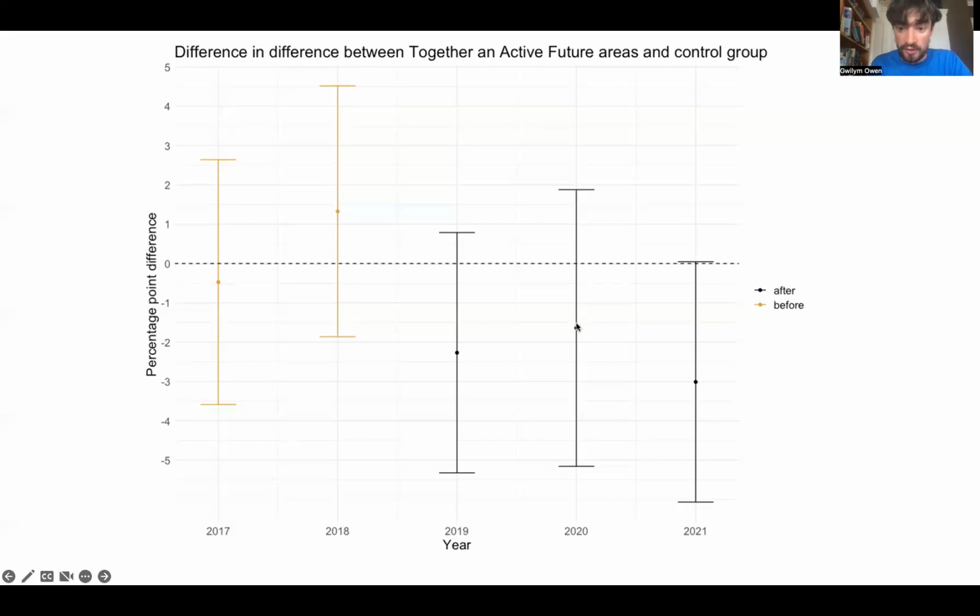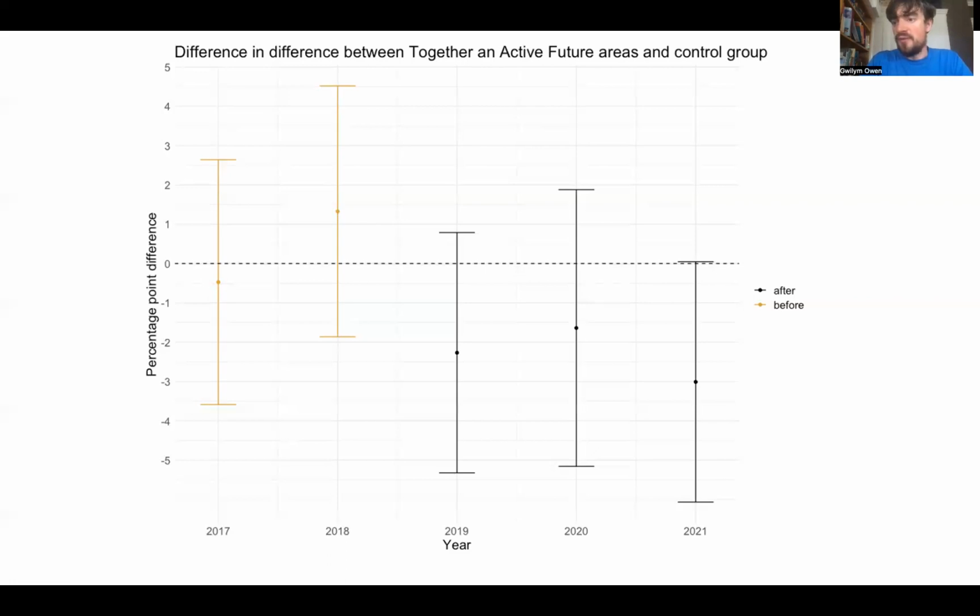What the minus 1.5 means is a relative decline in the TaAF areas. So it's saying that the TaAF areas increased their levels of physical inactivity by 1.5 percentage points less than the control areas. Nevertheless, this is an effect that we are attributing to the Together and Active Future project.